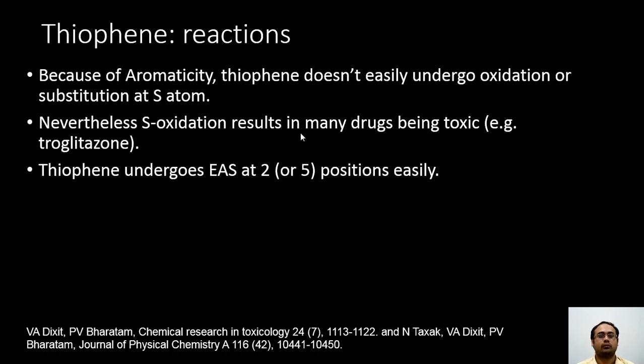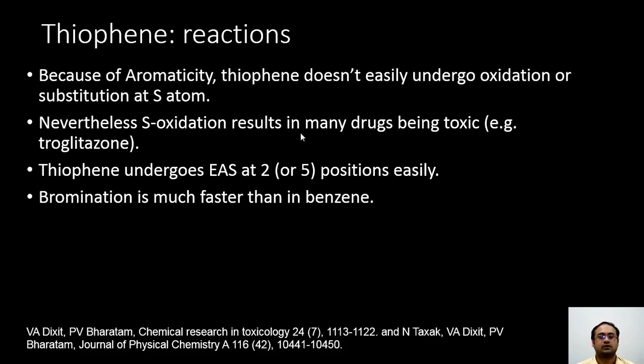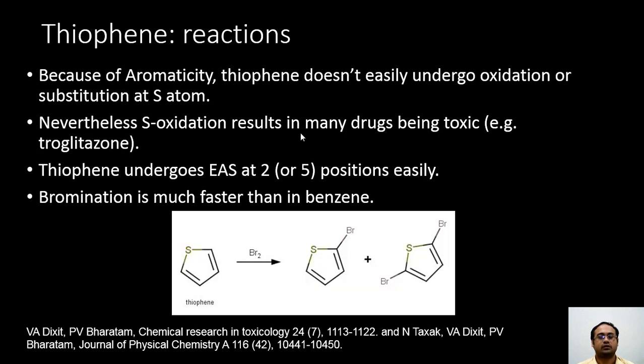Thiophene, because of aromaticity, undergoes electrophilic aromatic substitution mostly at the C2 and C5 positions, and we find that bromination is much faster than in benzene because of its higher reactivity, and dibromination also competes with monobromination.